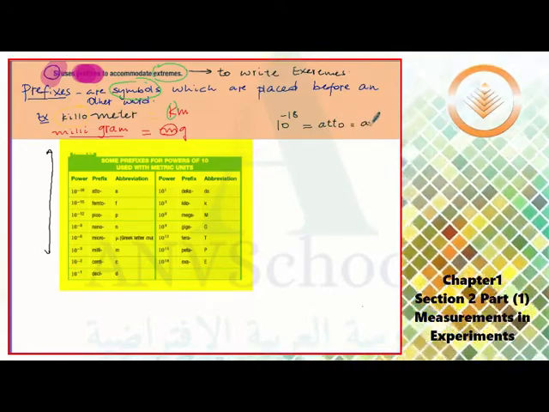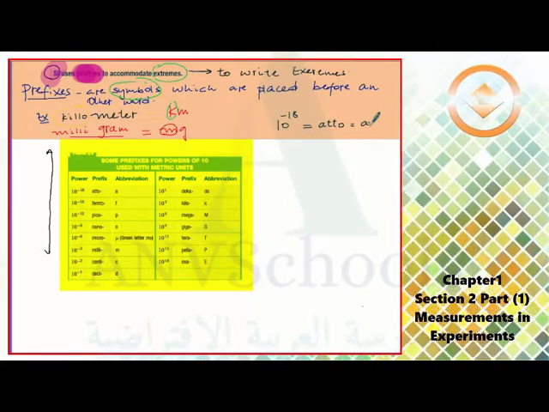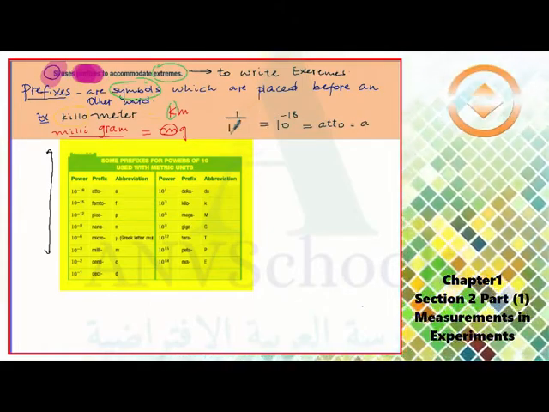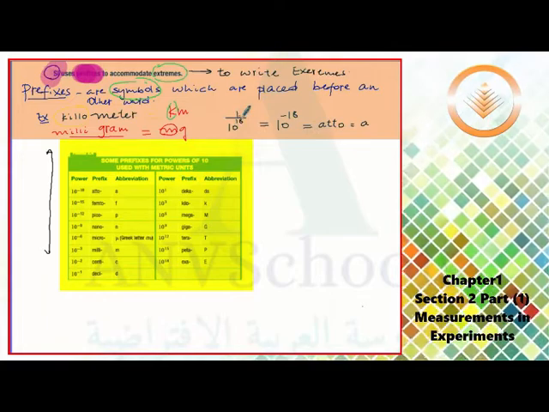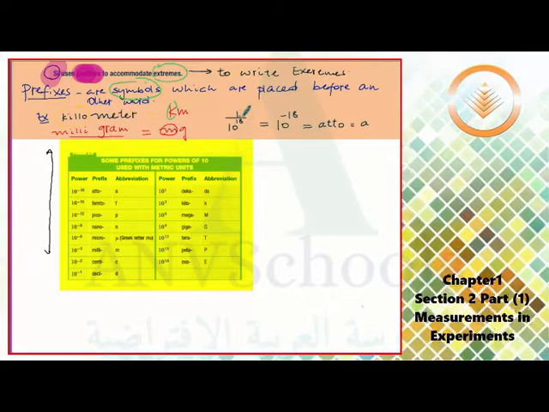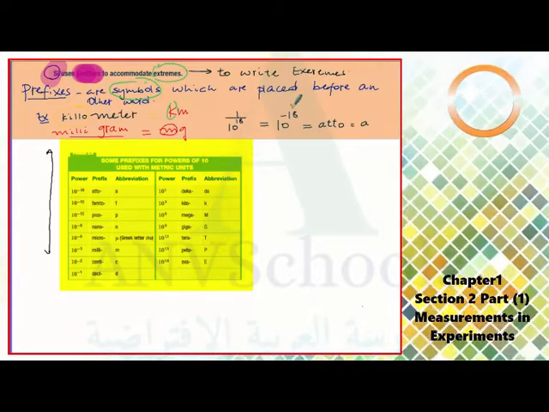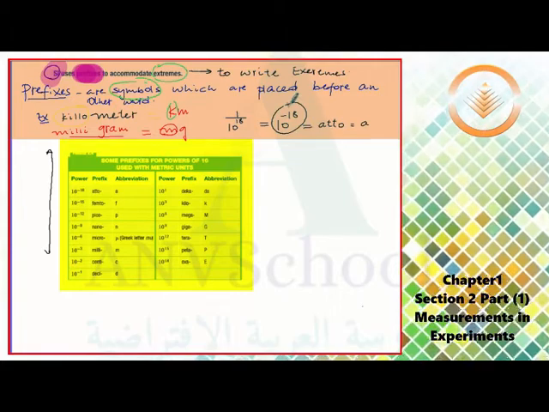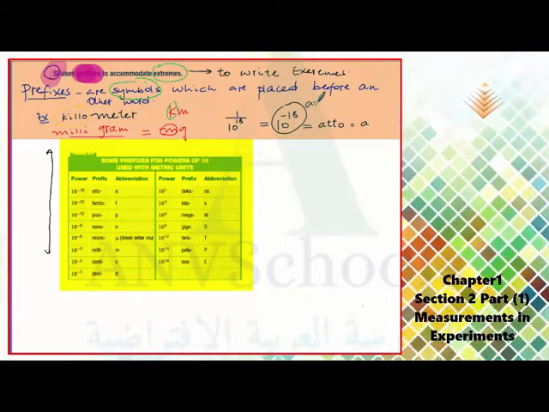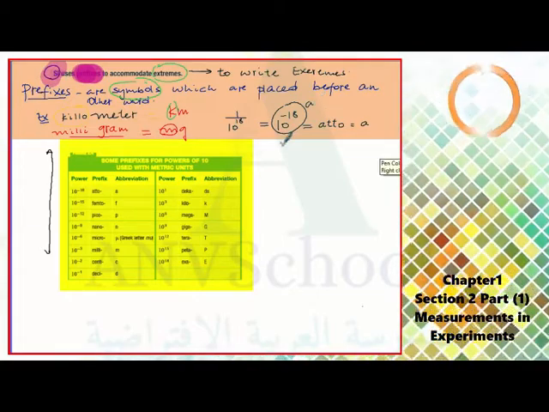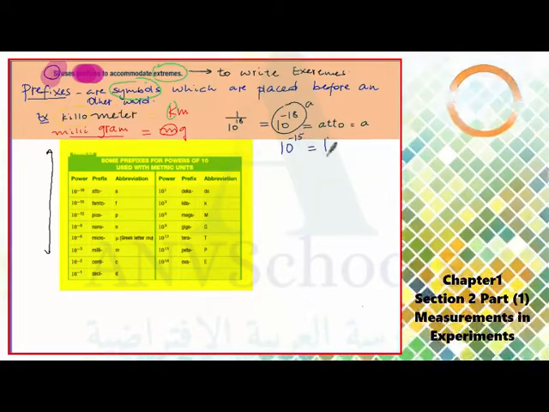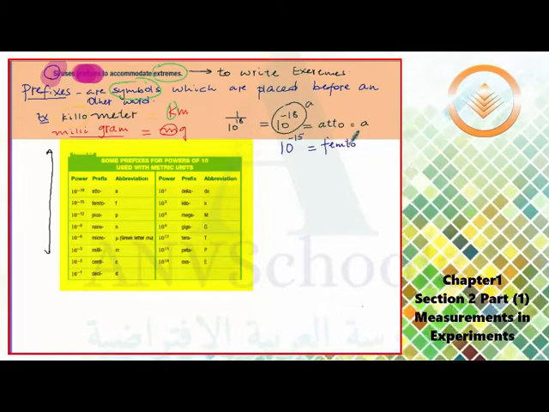The next prefix is, by the way, this is a very small number. 10 to the power of negative 18 means this is the same as 1 over 10 to the power of 18. It's a very small number. So this very small number can be written by a prefix. Instead of writing this small number, I can use the prefix A, that's atto. The second prefix is 10 to the power of negative 15, which has a name called femto, which is F.